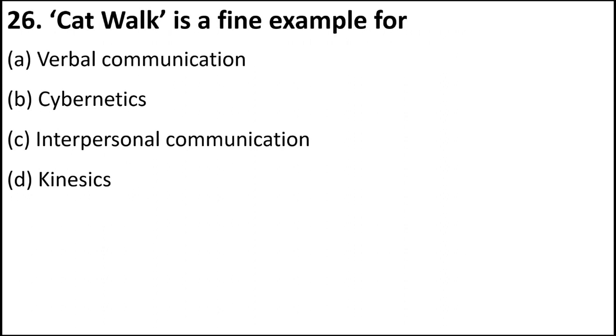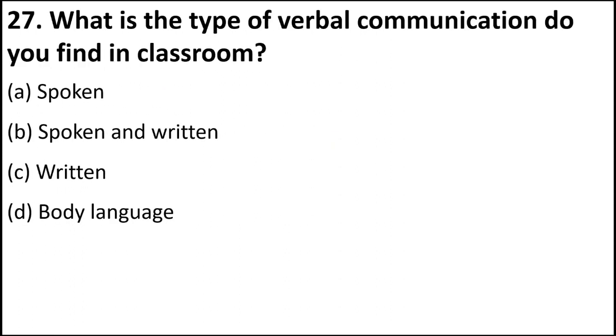Catwalk is a fine example of verbal communication. So, do you think catwalk is verbal? No words are used. So, it is not verbal. Cybernetics also is not the right answer. Interpersonal is when two people are talking. So, that is also not right. It is an example of kinesics, body movements, how you are walking or how your hands are moving. That is kinesics. Okay. So, a kind of walk where models walk is called a catwalk.